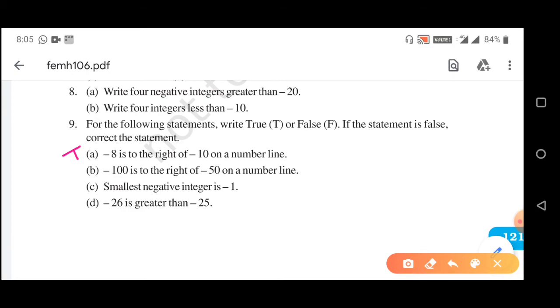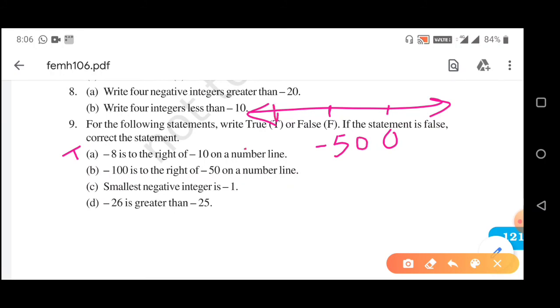Question number B, -100 is to the right of -50 on a number line. Now if you draw the number line, it is not possible for us to plot -100 and -50 because the line will be so much longer. So we will minimize the line just to make you understand.